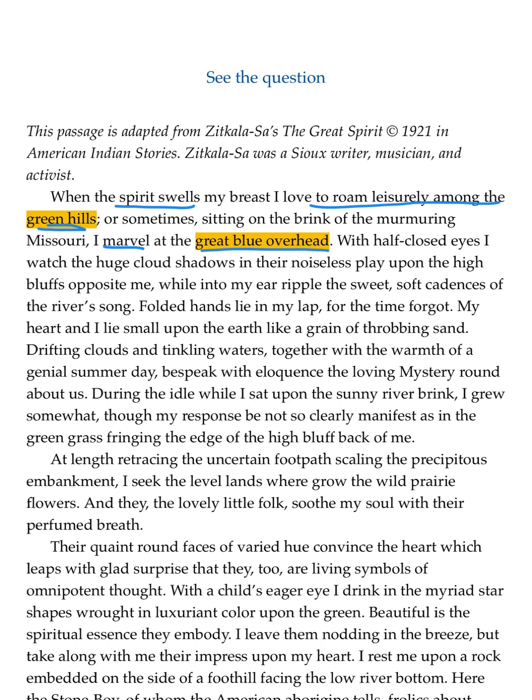We can see elsewhere in the first paragraph that she has these profound feelings or experiences in relation to her environment, like when she says, her heart and herself lie small upon the earth like a grain of throbbing sand. Or when she mentions that she's sitting idle by the summer river bank, she grew somewhat. So being out in the environment seems to affect her personally.